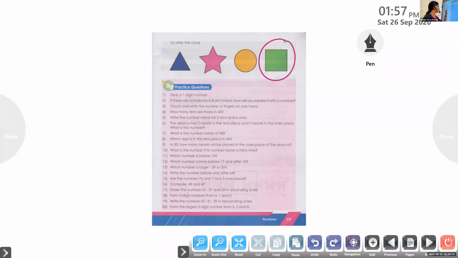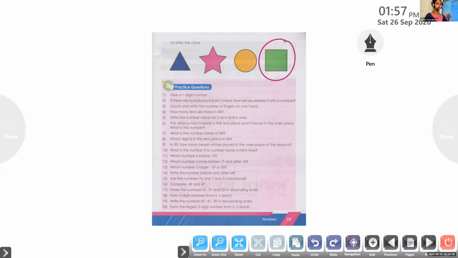So first, question number 1. Prarthana, unmute and read question number 1. Give a one-digit number. What is the question? Give a one-digit number. Any one-digit number we can give.